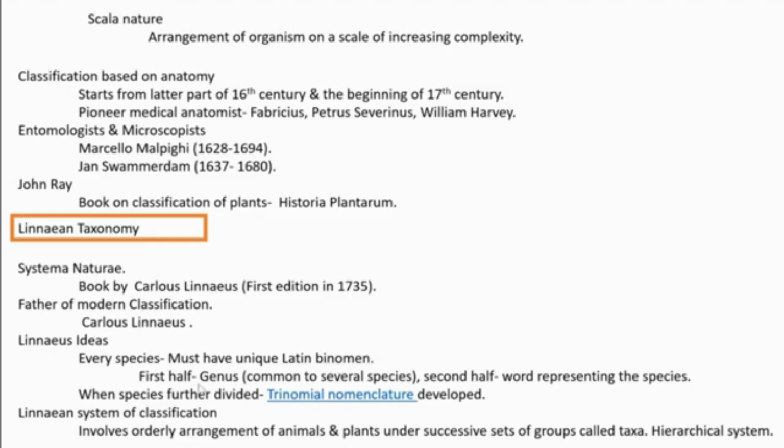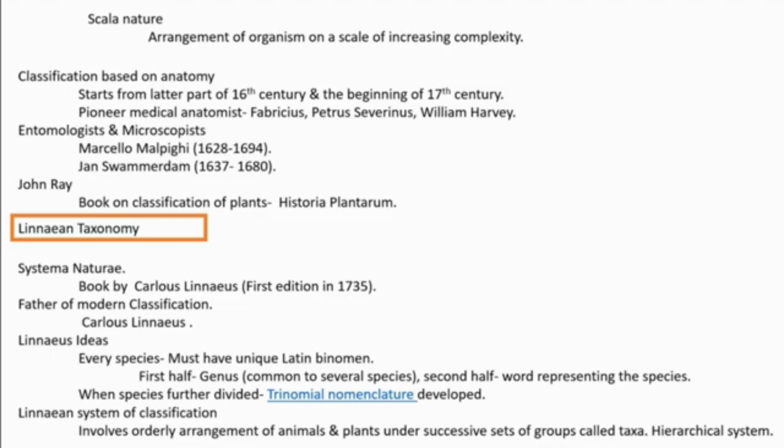It's binomial nomenclature. And then after the advent of many other modifications, trinomial nomenclature also developed. Trinomial means three parts will be there in the name of an organism. The first part is of course the genus, the second is the species, and the third, in some species, because of the difference in the habitat occupied by the same species, stands for the development of some difference within the species.